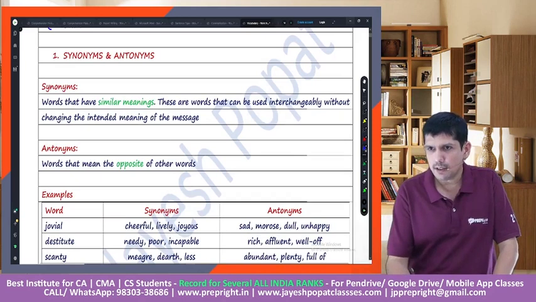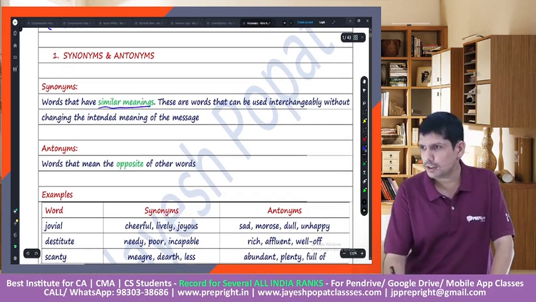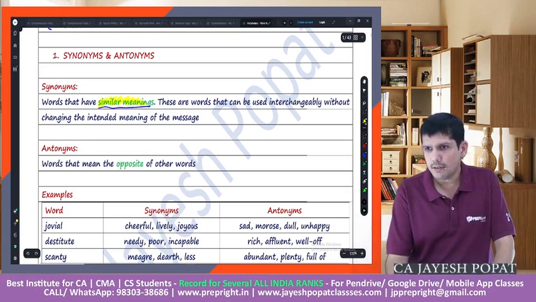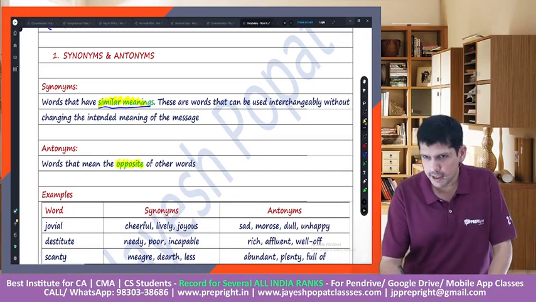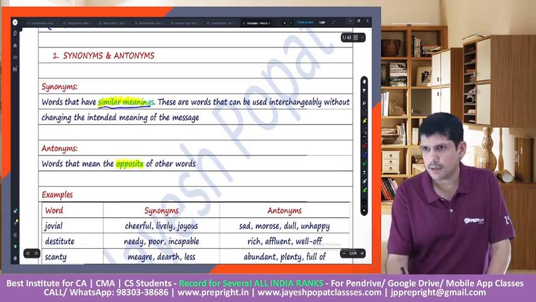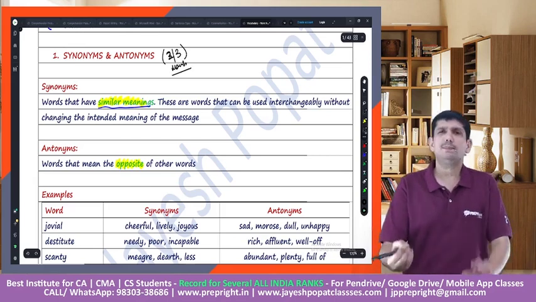So basically when we talk about synonyms, we would refer to words having similar meaning, right? And when we talk about antonyms, we are talking about opposites, right? So normally we see in the exams that from this particular section, we are asked, let's say 2 to 3 marks question, right? 2 to 3 marks from this particular topic, and it's pretty simple, right?